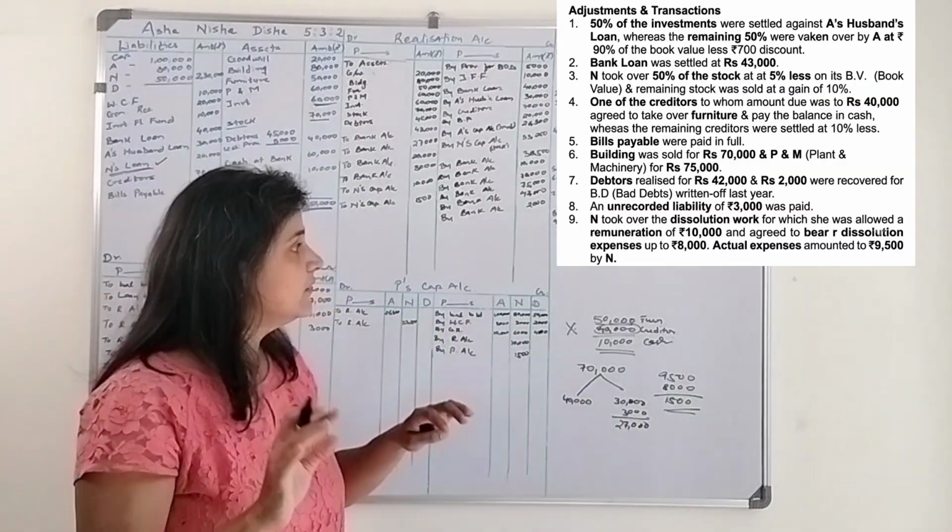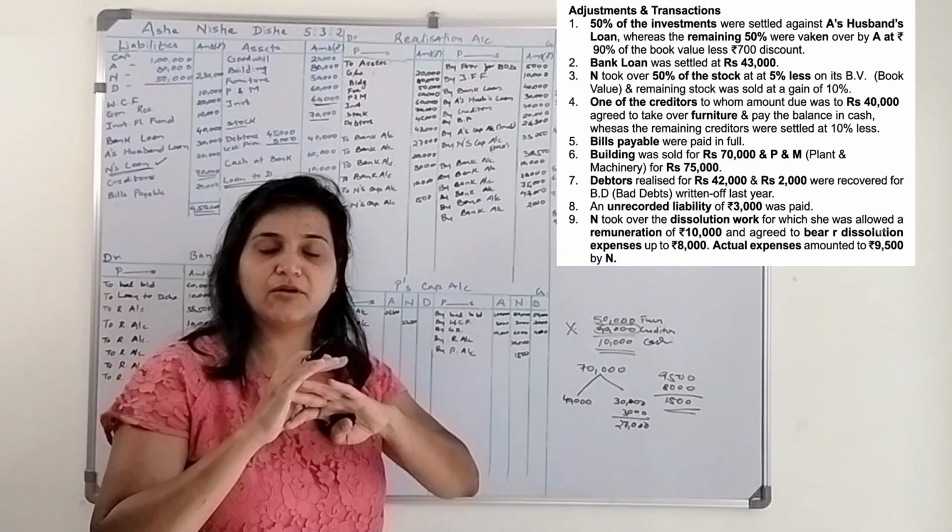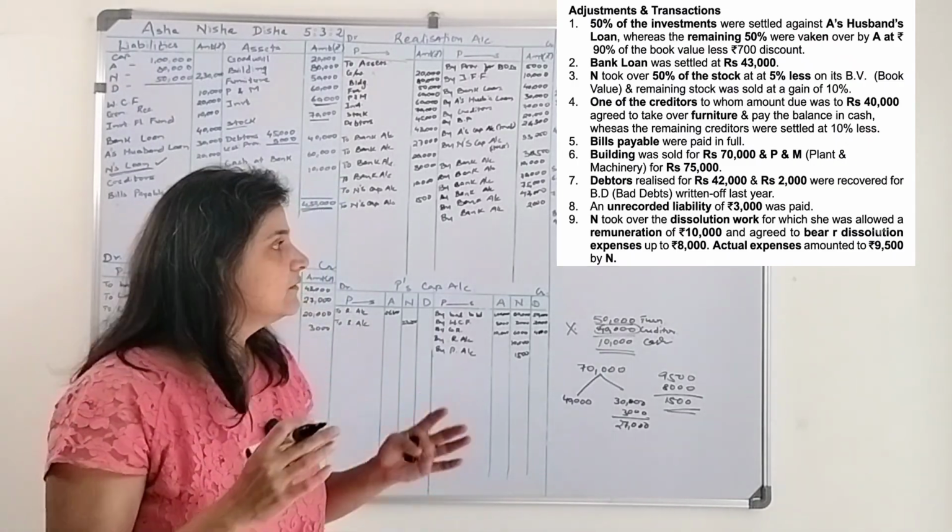Now you need to understand this thing. If the actual expenses amounted to rupees 7,000, there is no need to pay.